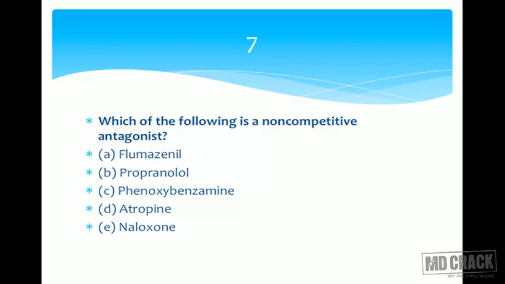Next drug is atropine. Atropine is anticholinergic, blocks the muscarinic receptors, and obviously it's a competitive antagonism. It's a competitive inhibition of the cholinergic receptor. And the next one is naloxone. Where did you hear naloxone? Naloxone is used in acute morphine poisoning. It's an opioid antagonist. It's an antagonist at all the 4 opioid receptors. So again, it's a receptor antagonism which is of the competitive type. So the answer for non-competitive antagonist is your phenoxybenzamine. Let's move to the next question.